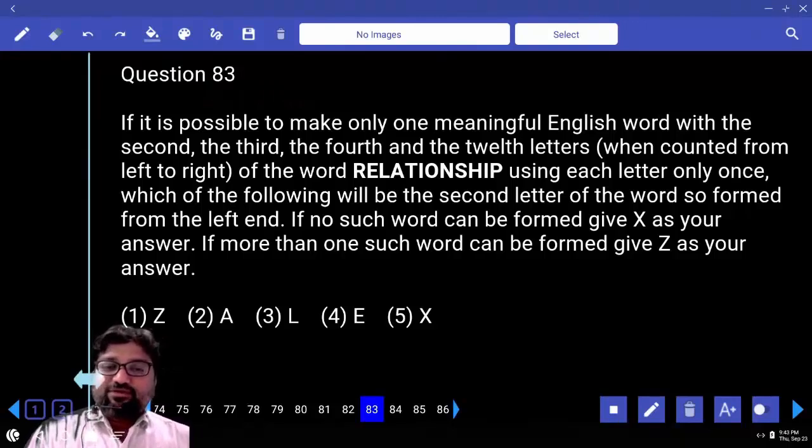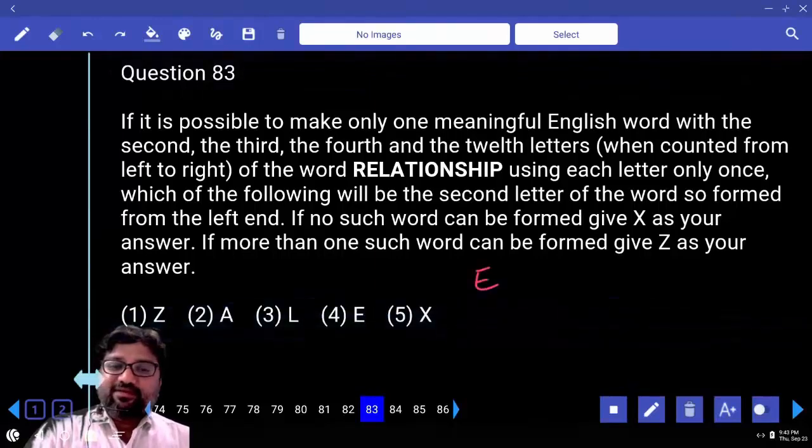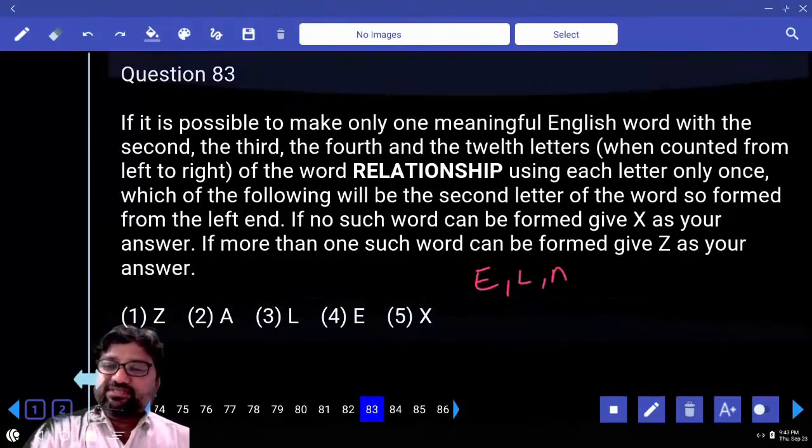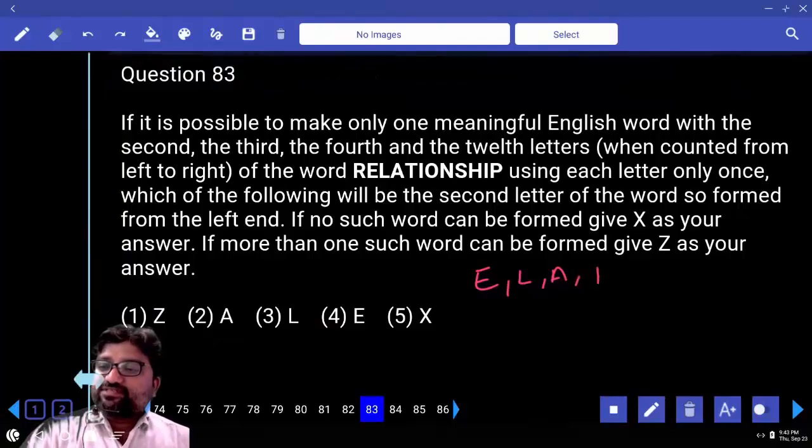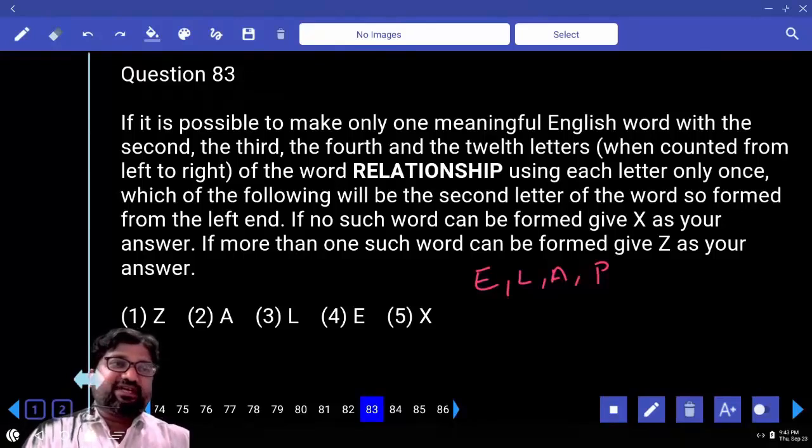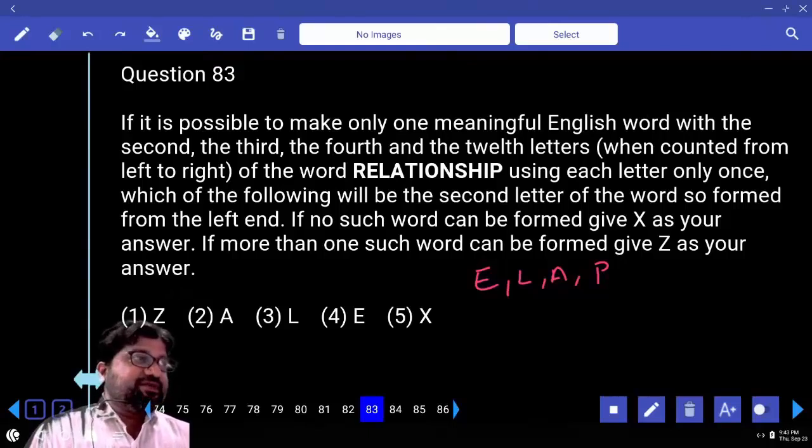So let me try to solve this question. If it is possible to make a meaningful word with the second, what is second? E. Third is L. Fourth is A. And 12th is P. Using each letter only once, which of the following will be the second letter of the word so formed from the left hand? If only one word can be formed, we will go for the second letter from the left hand. If no such word can be formed, give your answer as X. If more than one word can be formed, give your answer as Z. As far as this question is concerned, you are very lucky. Why are you very lucky here?